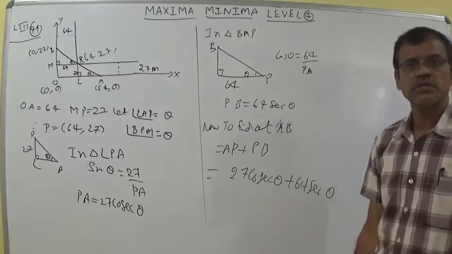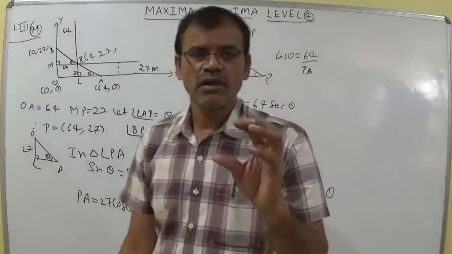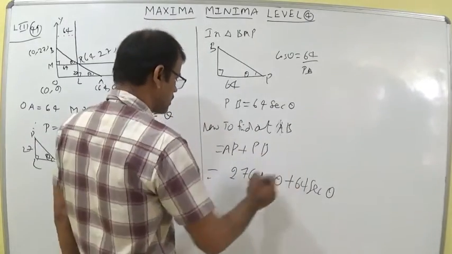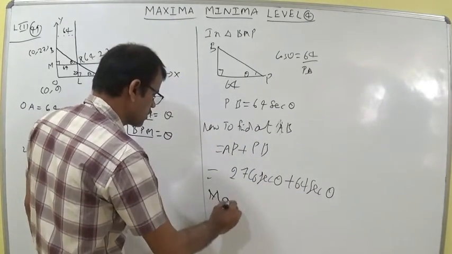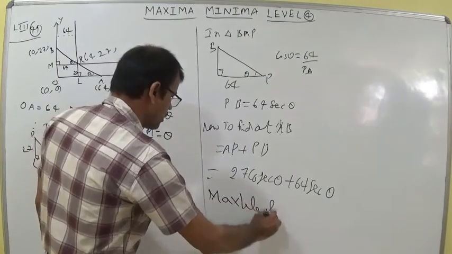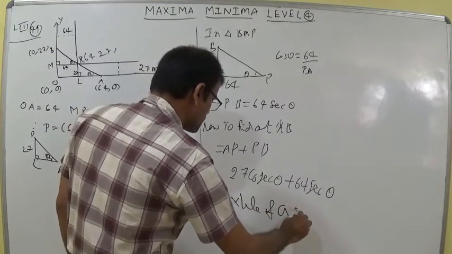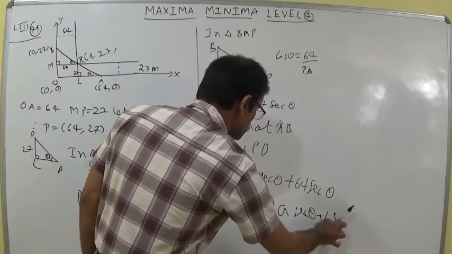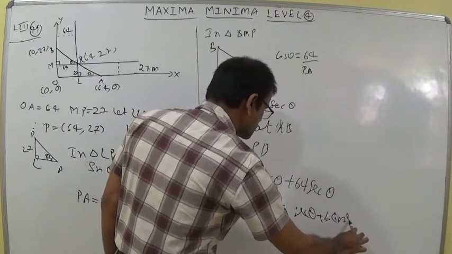In the synopsis, page number 177, the fifth synopsis has the formula for the maximum value of A secant theta plus B cosecant theta.